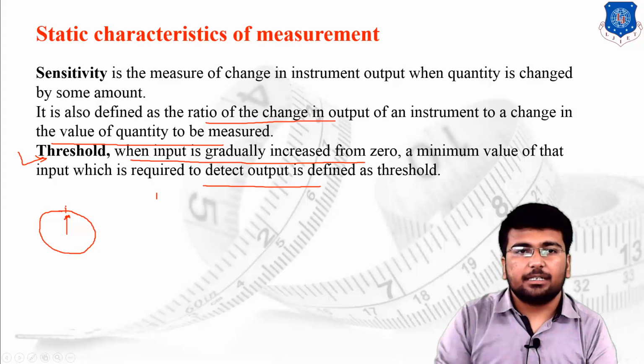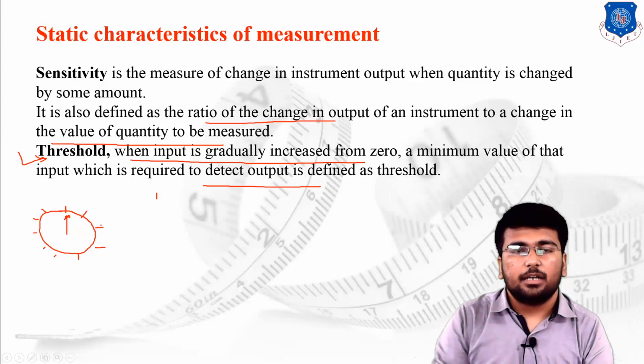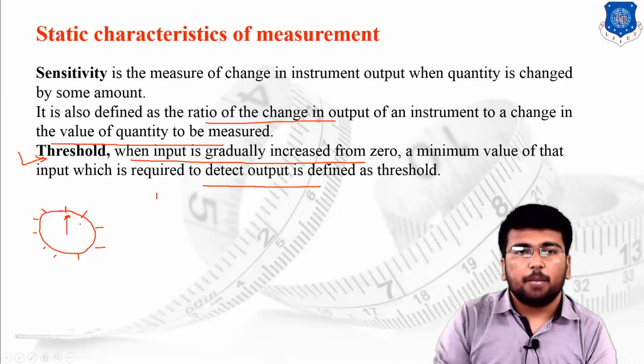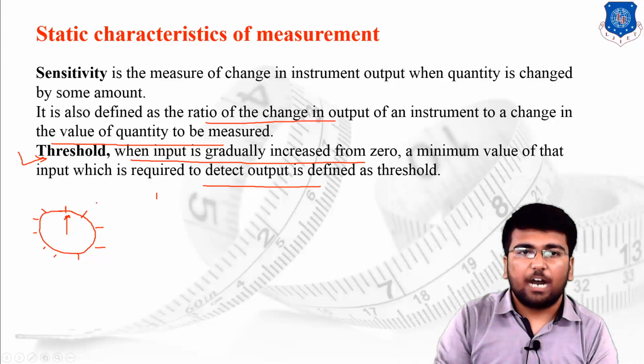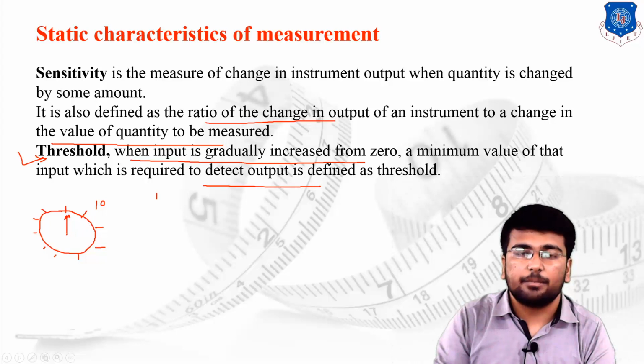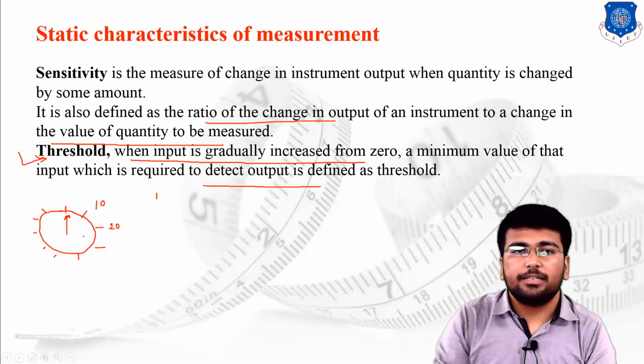This particular meter has 0, 10, 20, 30, 40, 50, 60, 70, 80, 90 and 100. I have made 100 divisions, but the basic limitation of this instrument is that only if the output reaches 10 will the pointer deflect. If we are achieving an output of 20, then only are we supposed to detect the change in the position of the pointer.